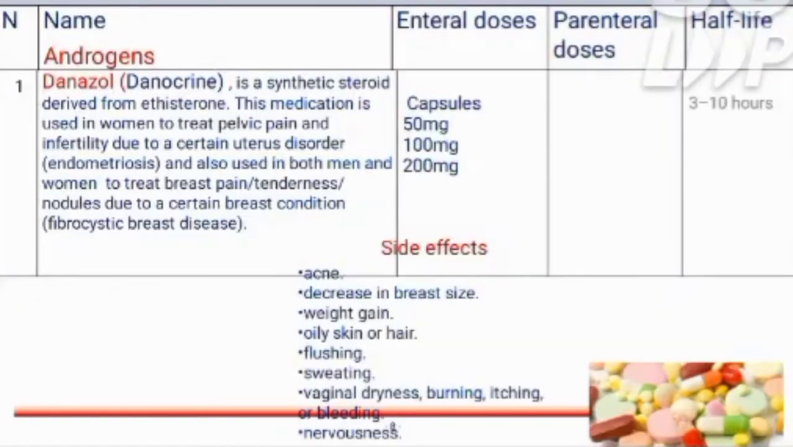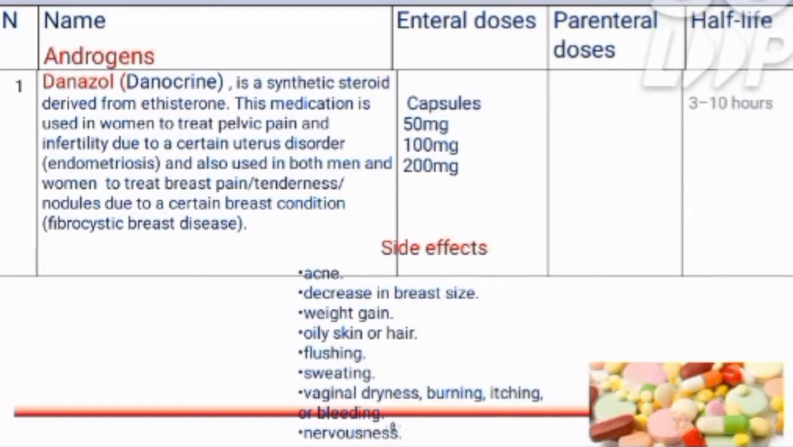Danazol is a synthetic steroid derived from ethisterone. This medication is used in women to treat pelvic pain and infertility due to certain uterus disorders, and also used in both men and women to treat breast pain and tenderness. The side effects include acne, decrease in breast size, weight gain, oily skin or hair, flushing, sweating, vaginal dryness, burning, itching or bleeding, and nervousness. The half-life of this drug is 3 to 10 hours. Danazol is also known as Danocrine.